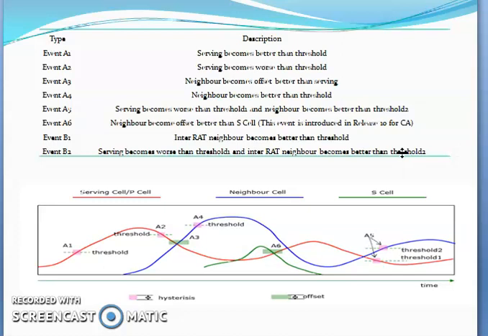That is also RSRP and RSRQ based. This value also varies from 0, 40, 64 up to 5120 milliseconds. You can decide the periodicity of checking this event, when the serving became worse than the threshold and the inter-RAT neighbor became better than the threshold.